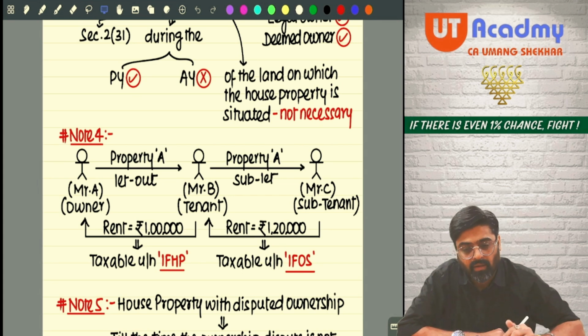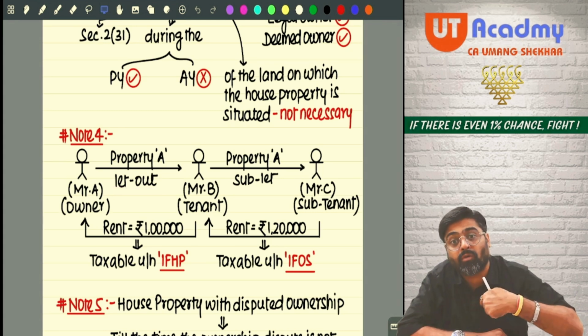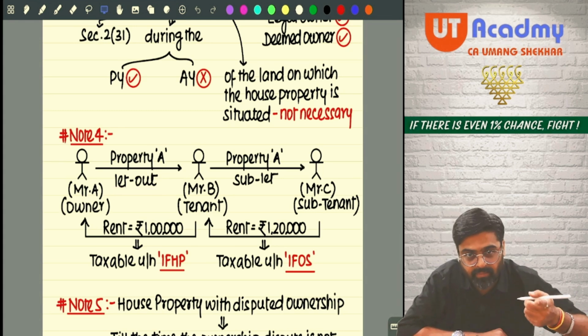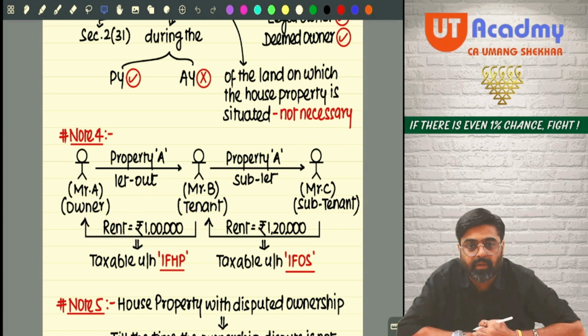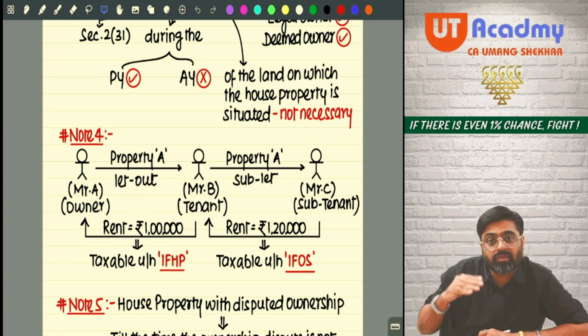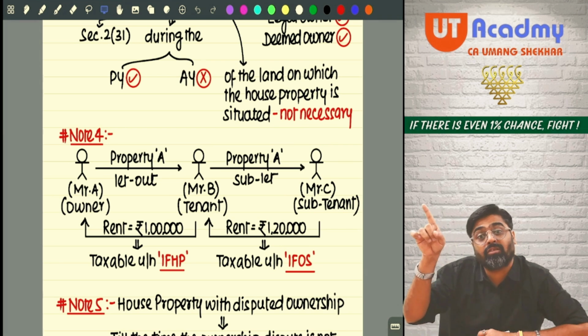So tell me, Mr. A is letting out his own property of which he is the owner to Mr. B, from which he will earn rental income from Mr. B. So this rental income is the income of Mr. A, who is the owner. Yes or no? For A, this rental income will be his house property income.